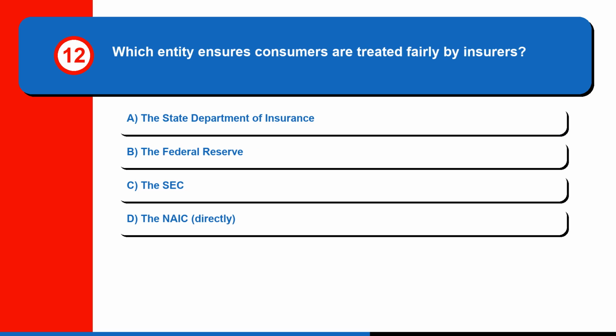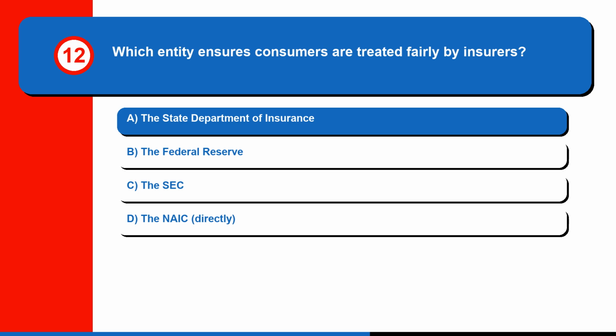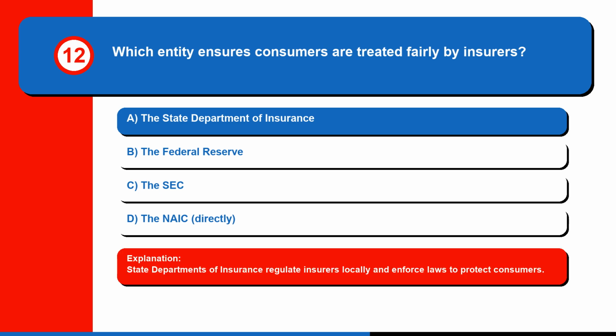Question 12. Which entity ensures consumers are treated fairly by insurers? A. The State Department of Insurance. B. The Federal Reserve. C. The SEC. Or D. The NAIC, directly. The correct answer is A. The State Department of Insurance. State departments of insurance regulate insurers locally and enforce laws to protect consumers.